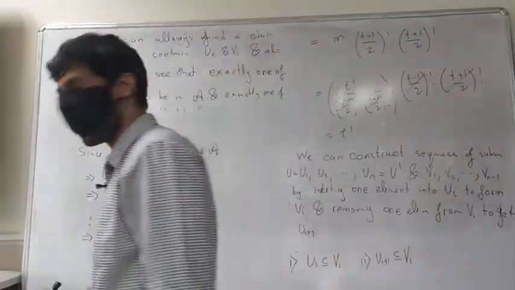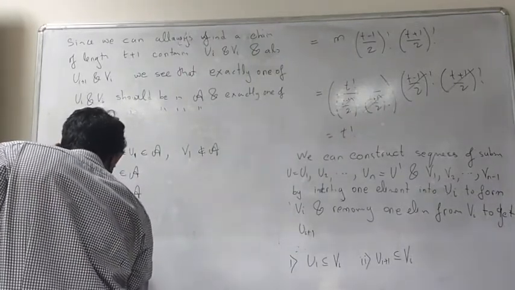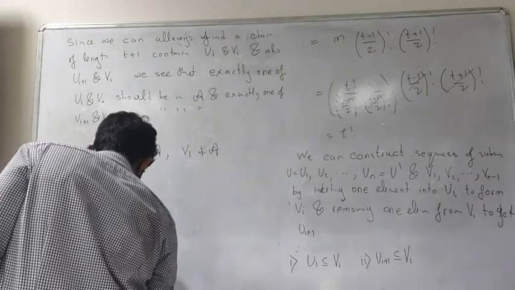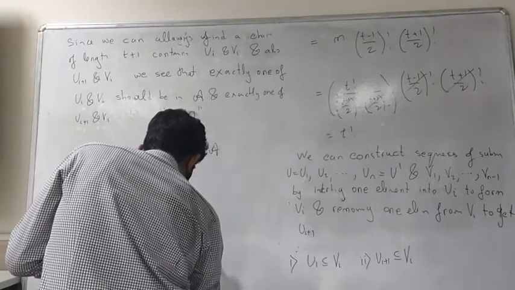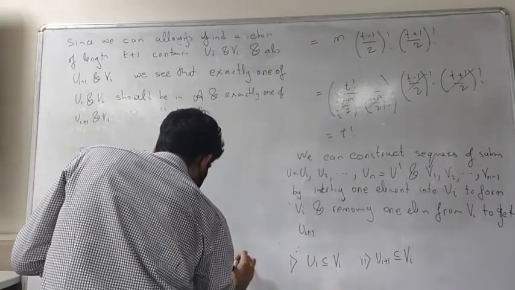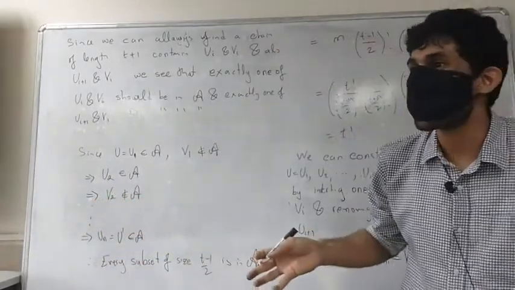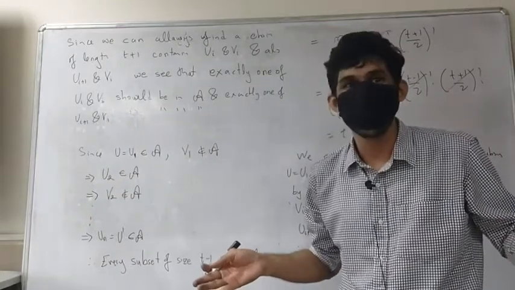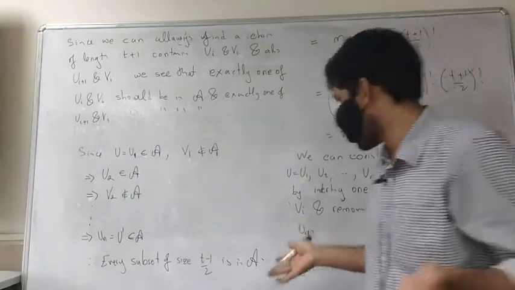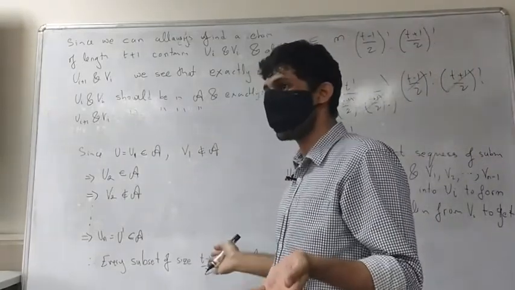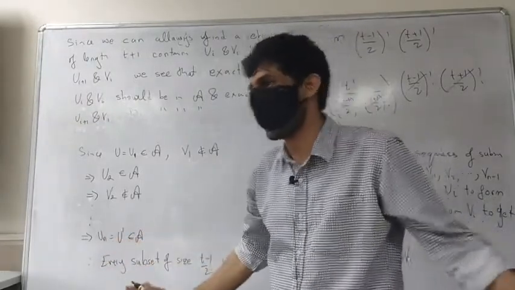So, what have we shown? Therefore, every subset of size (t-1)/2 is in A. But A has only C(t, (t-1)/2) elements in it. I mean, A is a chain of length C(t, (t-1)/2). And if I am saying that every subset of size C(t, (t-1)/2) is inside, that packs up the entire A. You cannot have anything else.